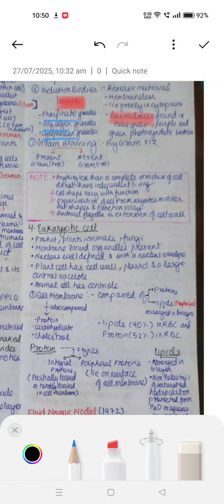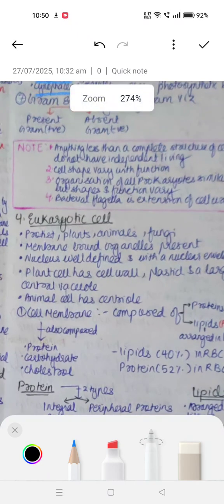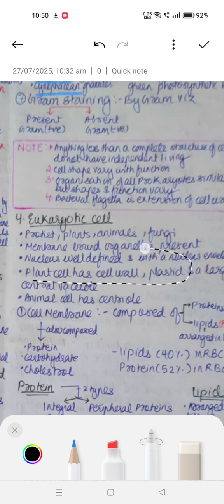The plant cell has cell wall, plastid, and a large central vacuole. So what does the plant cell have which the animal cell does not have? It has a large central vacuole, it has cell wall, and it has plastid. Animal cell has centriole, which helps in cell division, which forms the centrosome. So a very important point to note is that plant cell has cell wall, plastid, and large central vacuole, whereas animal cell has centriole.